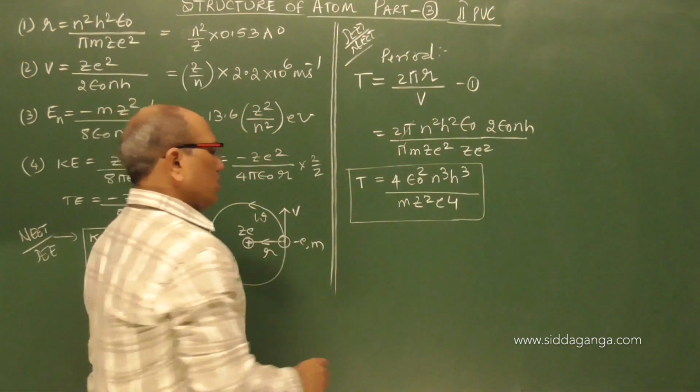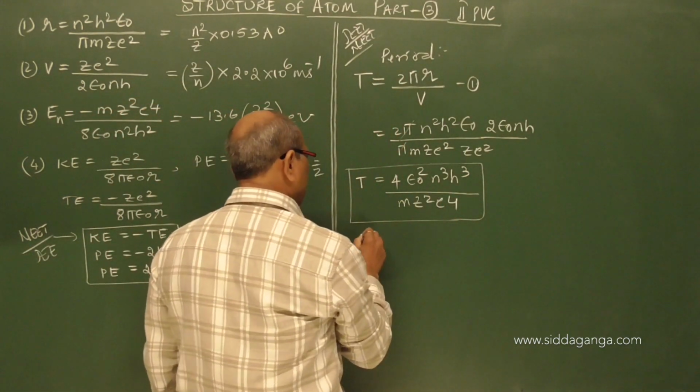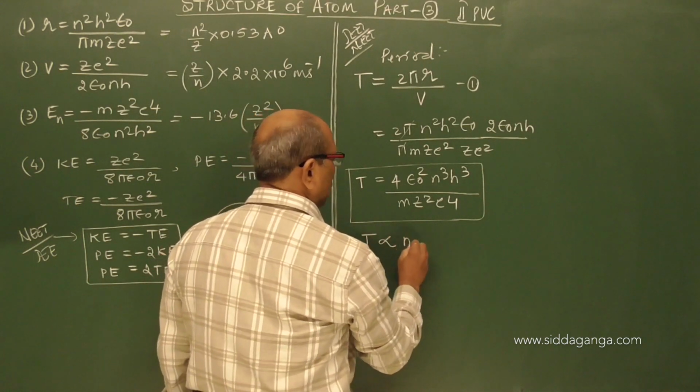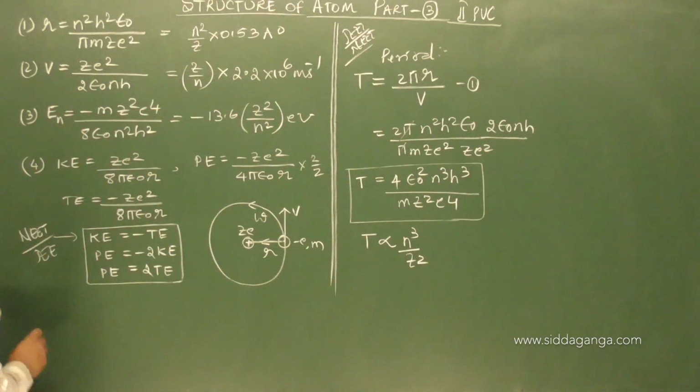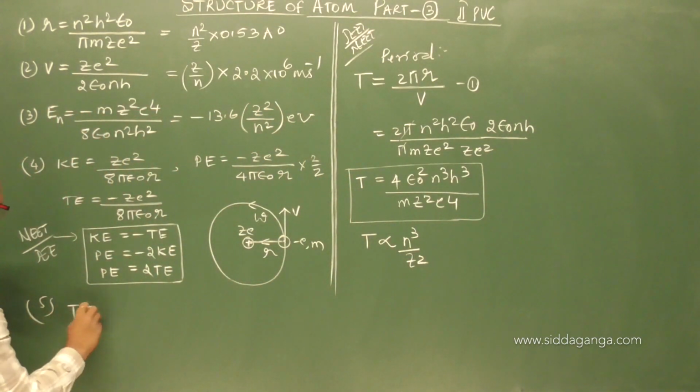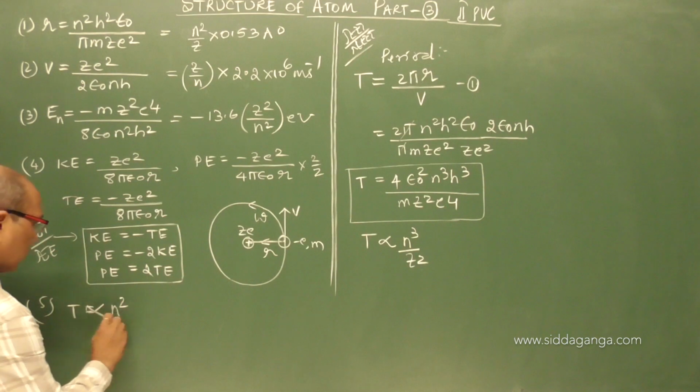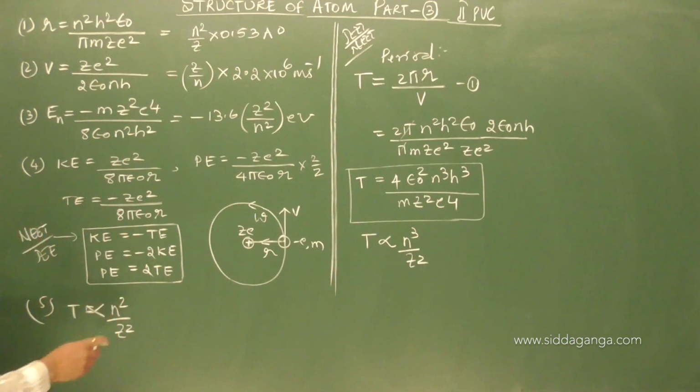If you see carefully here, as in previous expressions, T is proportional to n cubed by Z squared.